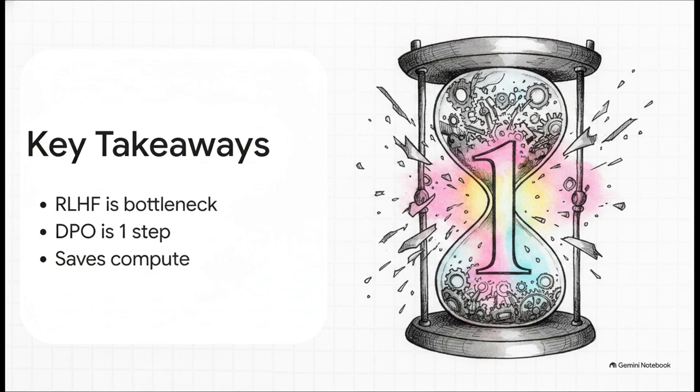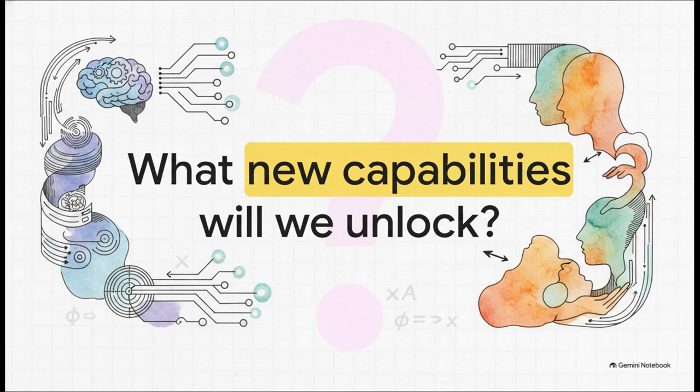So, what's the bottom line? What should you take away from this explainer? Well, for years, the AI industry has been bottlenecked by RLHF, relying on multi-step pipelines and fragile reinforcement learning to align our models. DPO proved that your language model is already a reward model. By using a clever mathematical trick, DPO simplifies alignment into a single, straightforward training step. It matches or flat-out beats traditional methods on real-world tasks, resulting in massive compute savings and significantly easier training for the entire AI industry.